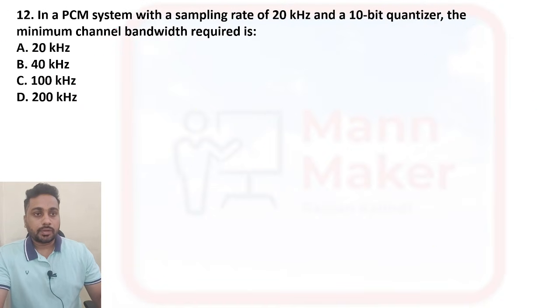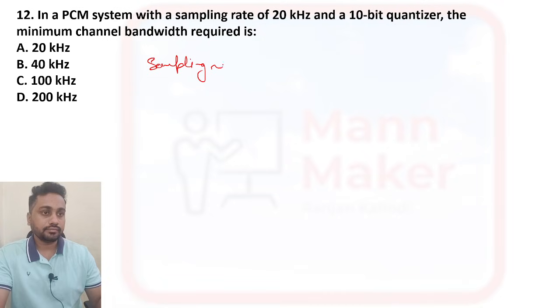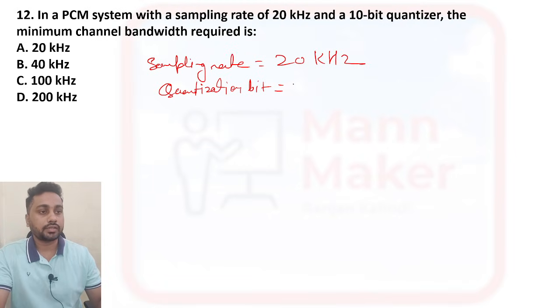In a PCM, that is pulse code modulation system, with a sampling rate of 20 kilohertz and a 10-bit quantizer, the minimum channel bandwidth required is? So the sampling rate we have is given as 20 kilohertz, and the quantization bit we have is 10 bits only. Now we need to find the minimum channel bandwidth.